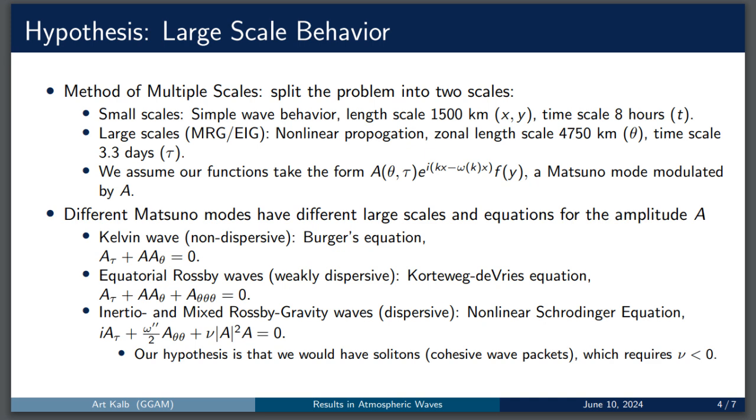When the method of multiple scales is applied to the Matsuno modes, different modes have different large scales and different dynamics described by different equations, but all of them fundamentally describe A, which places the wave. The Kelvin mode is described by Burgers' equation, and the equatorial Rossby waves are described by the Korteweg-de Vries equation, which are hugely interesting in their own rights, but our main focus is on the nonlinear Schrödinger equation that describes the remaining waves, which can form solitons under the right conditions, which could persist long enough to appear in observations.